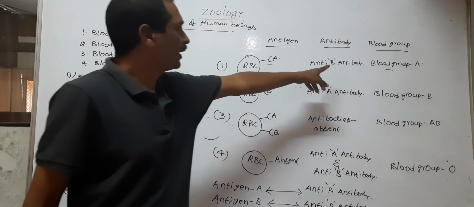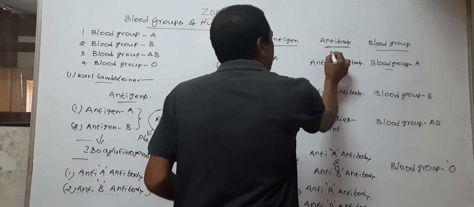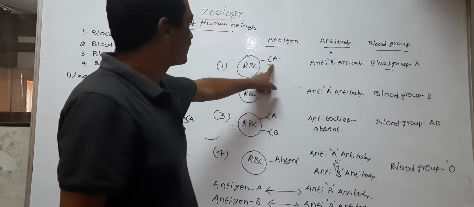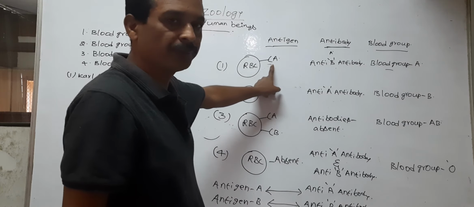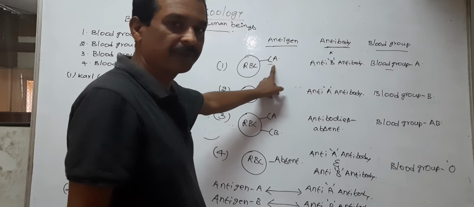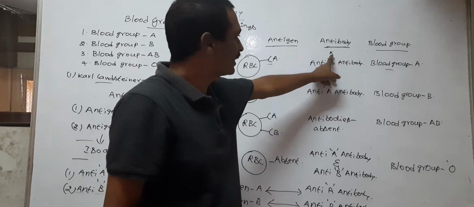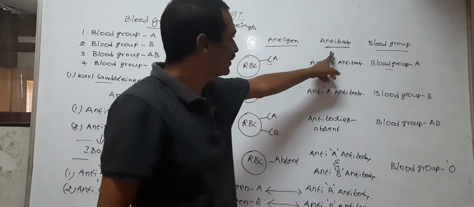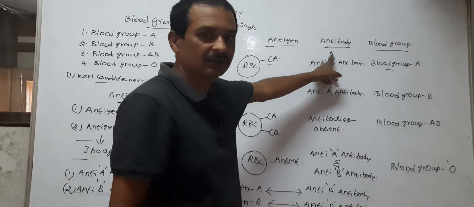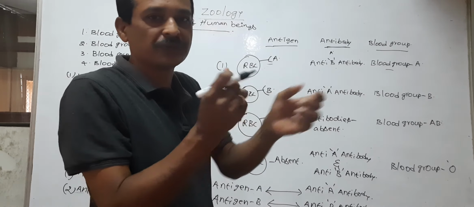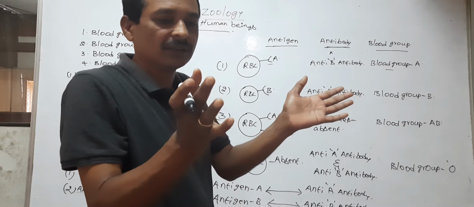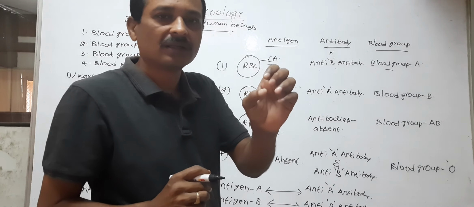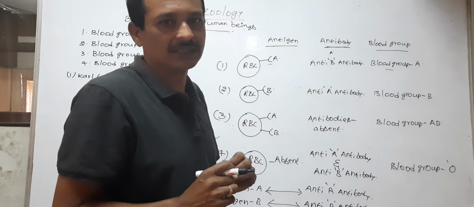So if a blood group A person possessed anti-A antibody, with antigen A on the surface of the RBC, the antigen A would react with the anti-A antibody. The blood cells are ruptured and clump together to form a bunch of blood cells.